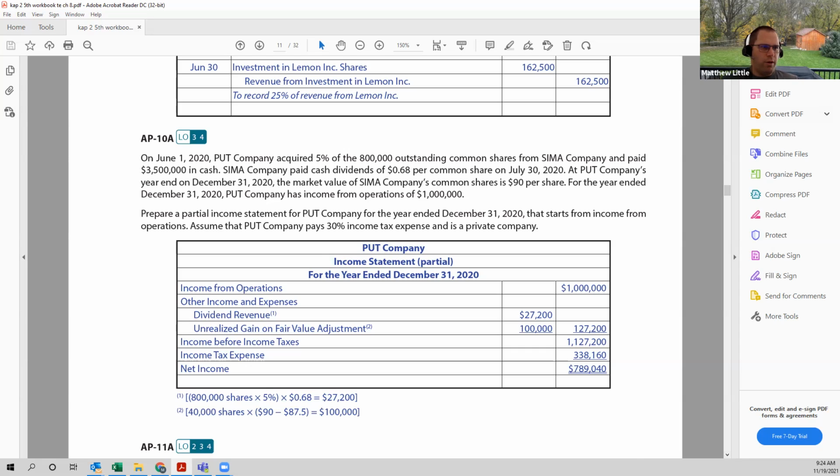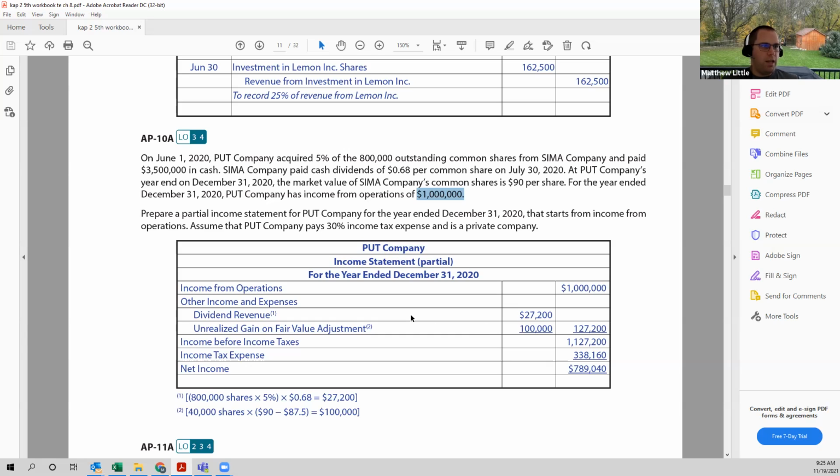So income from operations would be the $1 million we're told up above. Our other income and expense section then would have a couple of components. One being our dividend revenue, which are the 800,000 common shares times 5%. So the total number of shares we purchased were only 40,000 shares, times the dividend amount of 68 cents per share. So the dividend revenue recorded for this year, assuming that's our only investment, would be $27,200.